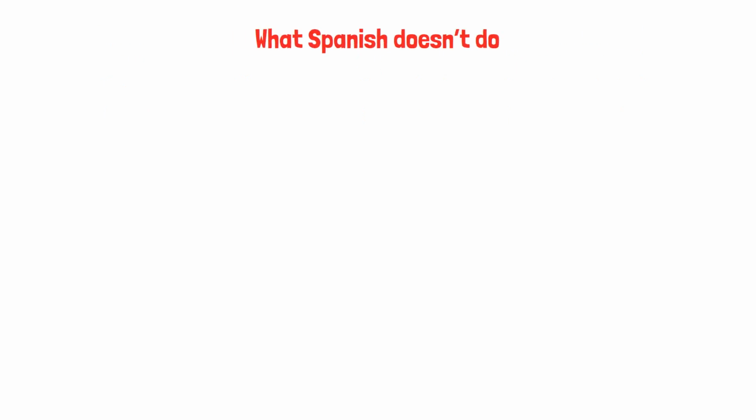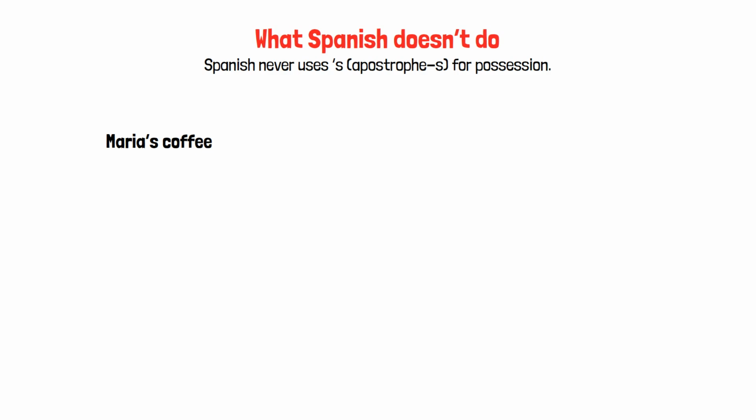Here's what you don't do in Spanish. You don't use apostrophe S for possession. English says Maria's coffee. Spanish doesn't work that way. You say el café de María, the coffee of Maria. Or you could say su café if Maria was already mentioned, but never café de Marías or anything resembling English apostrophe S. For possession with people's names, use de.